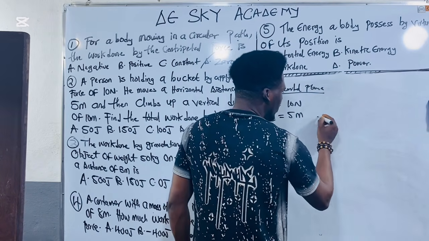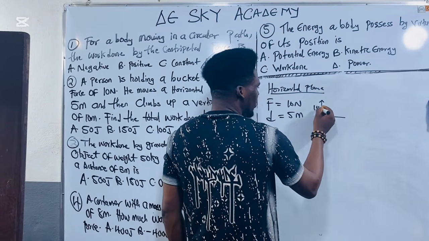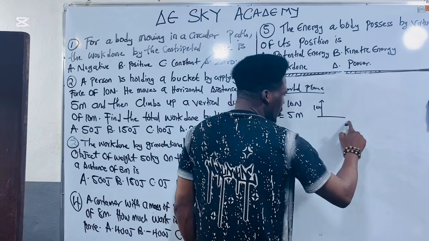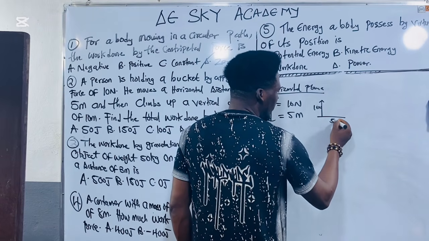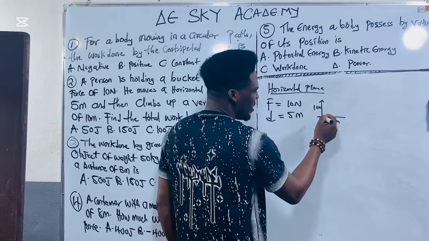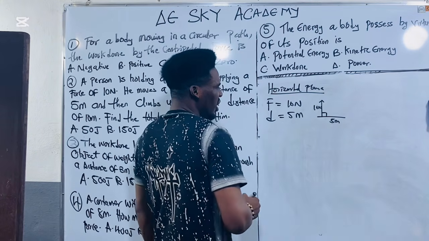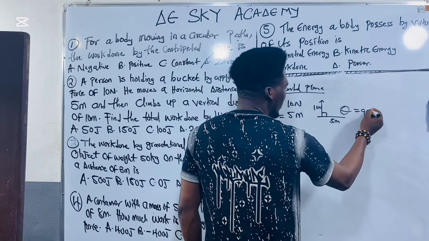Now, the force and the direction of motion of the man are perpendicular. The force is moving up and the force is 10 Newton, right? The direction of the motion of the man is horizontal, 5 meters. Did you discover that the force and the distance are perpendicular to each other? If it is perpendicular, that means the angle is 90 degrees.